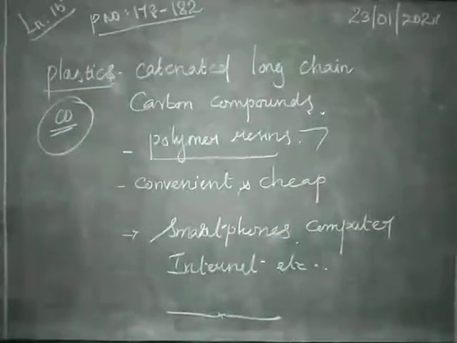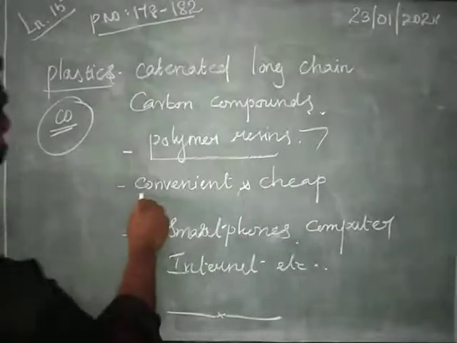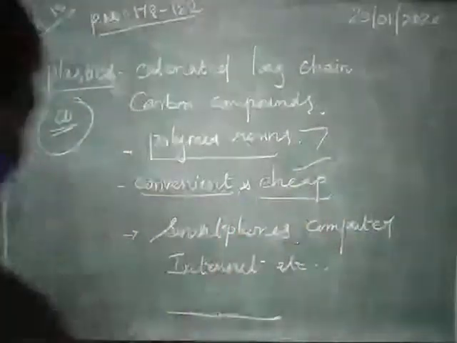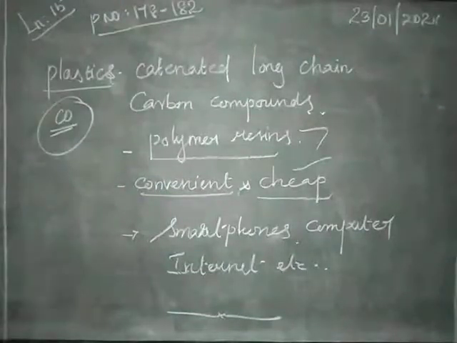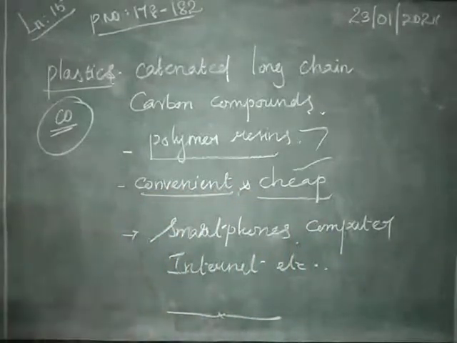Polymer resins. Why are we using plastics? Instead of wooden pieces or other materials, why are we focusing only on plastic? Because it is convenient and cheap. If we spend one or two rupees, we get a carry bag or other materials made up of plastics.